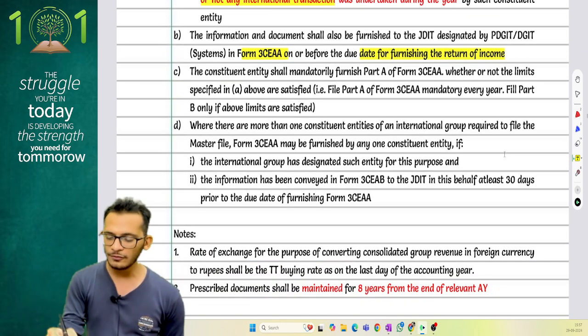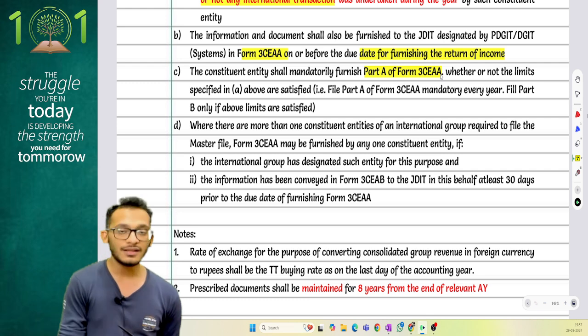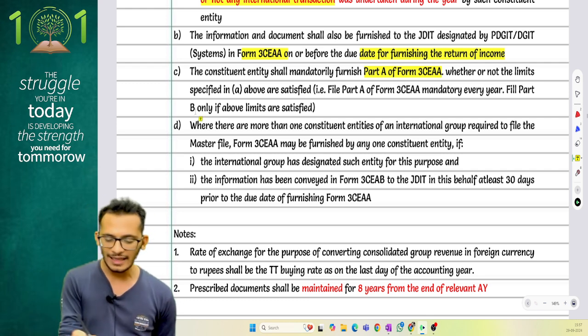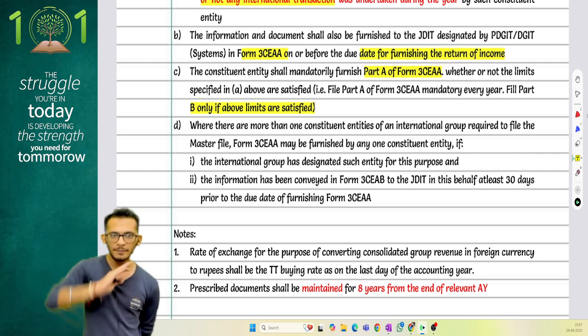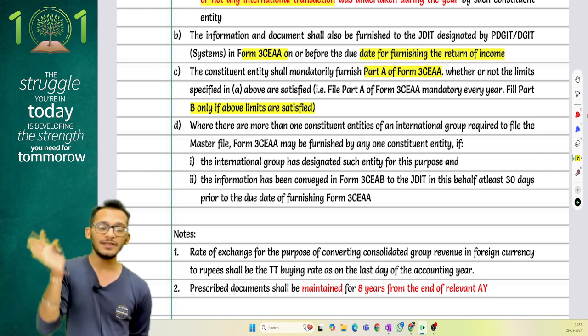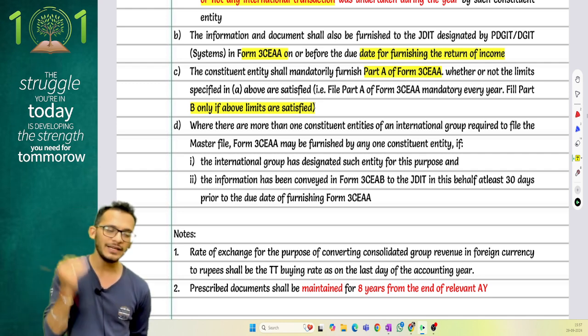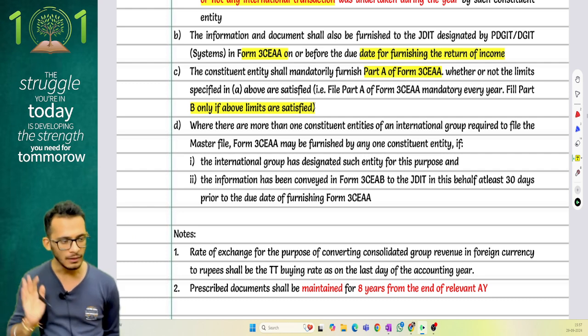The constituent entity will have to furnish part A of form 3CAA whether or not the limits are satisfied, and if the limits are satisfied, then they'll have to fill part B. Yes, which means every person has to file a master file. If limits are not satisfied, just complete part A and close it off. But if the limits are breached, then you have to file part B also.